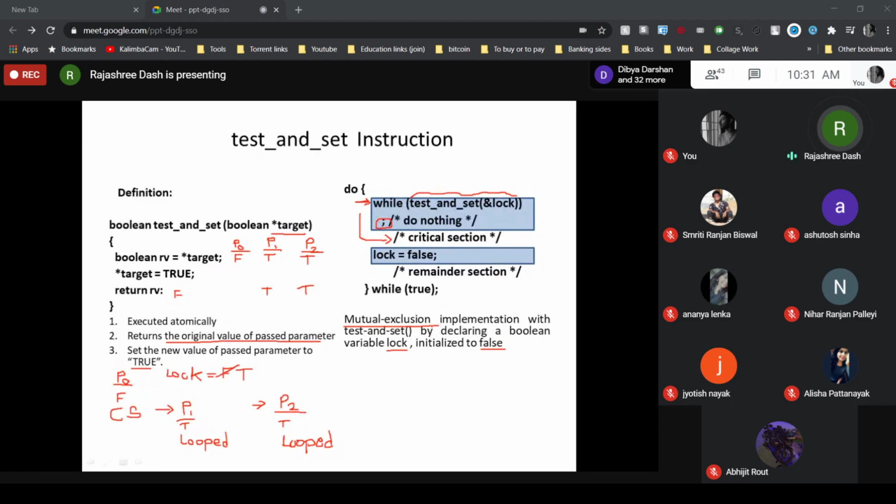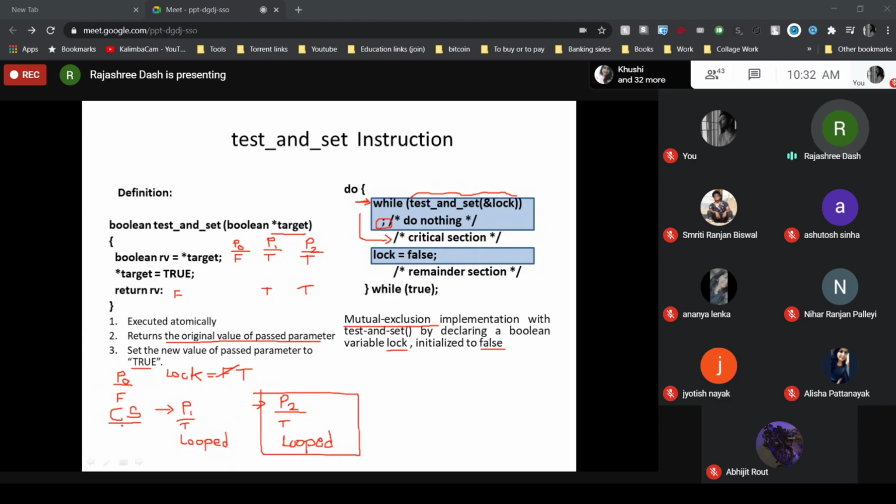Now suppose, for the timing, forget about process P2. There are two processes, P0 and P1. P0 was executing in its critical section. P1 started, and as P0 is executing, P1 is looped. Now suppose P0 completed its critical section.